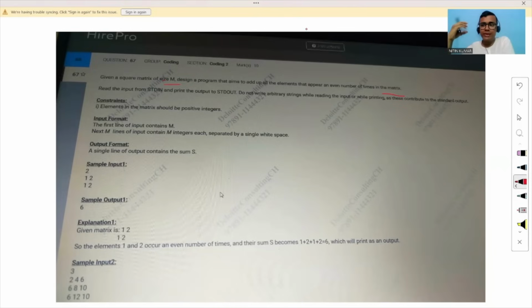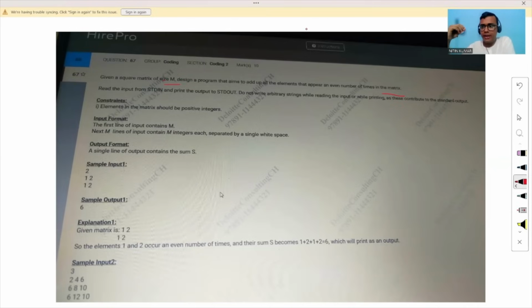Let's say in the matrix 10 appears 4 times. Since 4 is an even number, and how to find whether any number is even or odd, you already know: when you take any number modulo 2, if that gives you 0, that number is even. If it gives you 1, then you can say that number is odd. Okay, I hope that's clear.